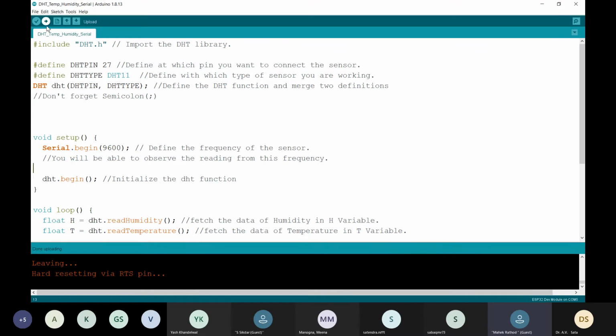It is being compiled and then it will be uploaded into our microcontroller. You can visualize this data from the serial monitor.